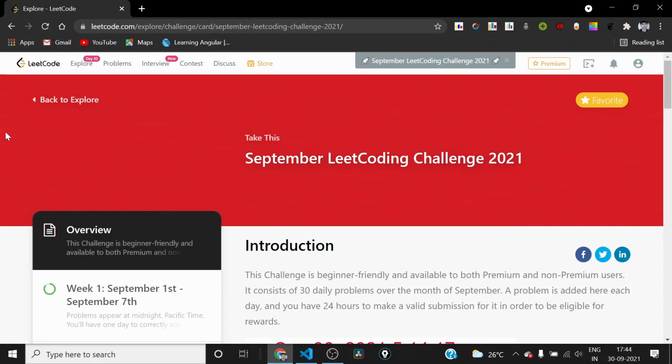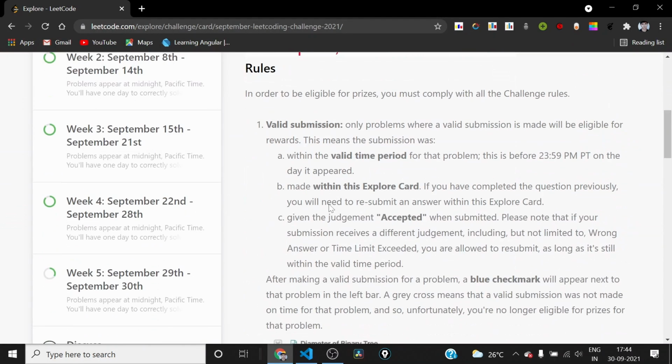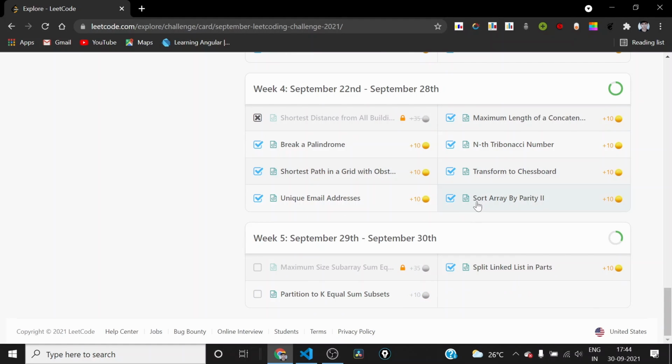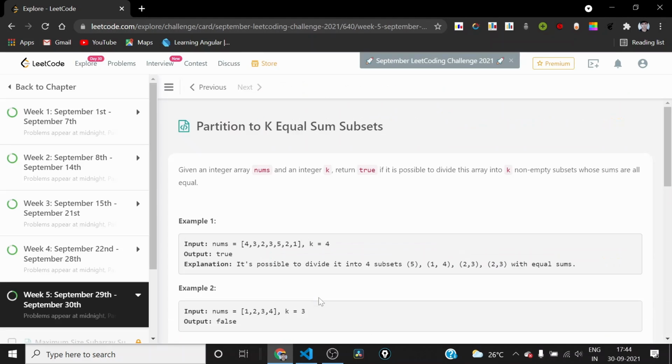Hi everyone. So today is day 30 of September LeetCode Coding Challenge. So today is the final day of September LeetCode Coding Challenge, and we have till now solved 29 problems in a row. So this is the last problem that we'll be solving. It has got the name Partition to K Equal Sum Subsets.